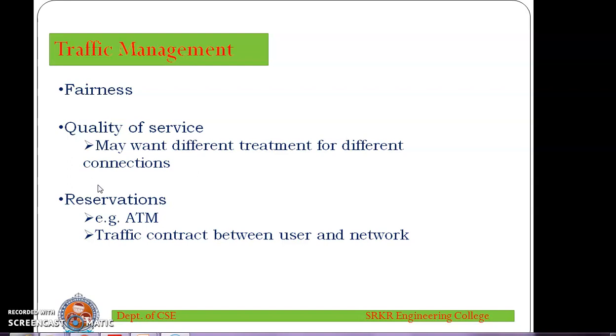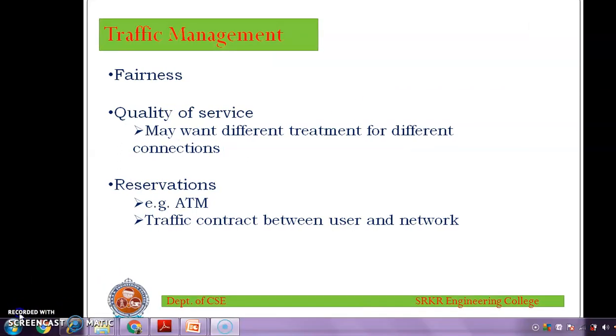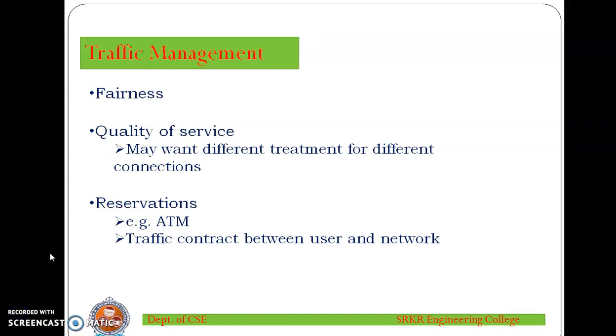The various mechanisms discussed in the previous section can be applied as the situation arises, without regard to the particular source or destination affected. When a node is saturated, the most recently arrived packet is discarded. Other considerations can be used for traffic management. Those other considerations are fairness, quality of service, and reservations. First, we'll see fairness.